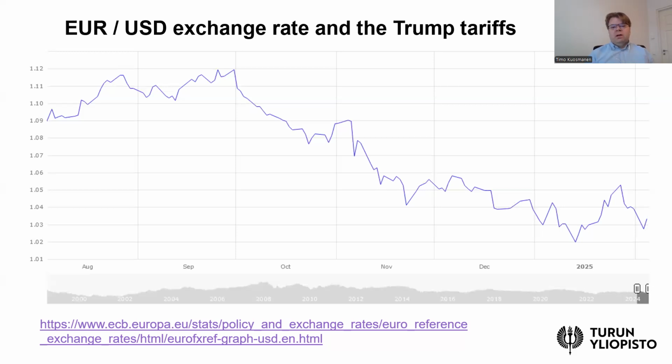In contrast, it would make American goods more expensive in Europe, which would further decrease the current account balance between the USA and Europe. So this indicates that indeed the exchange rate can have an offsetting effect for these planned tariffs.